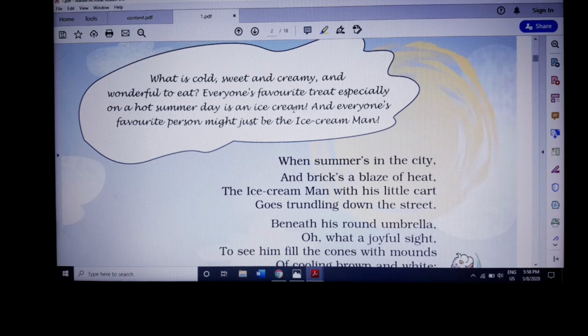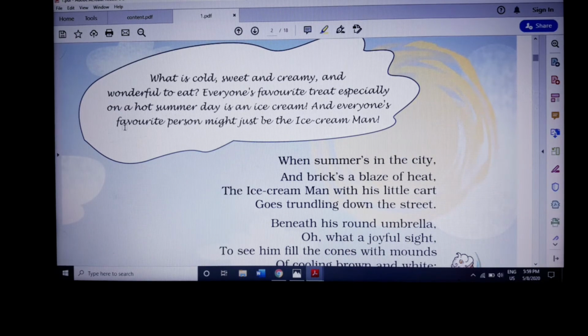So everybody likes to drink cool things and eat ice creams. But you children like ice cream 24/7 and all 12 months. You like to eat ice creams even when it is raining. It doesn't matter to you, and everyone's favorite person might just be the ice cream man.